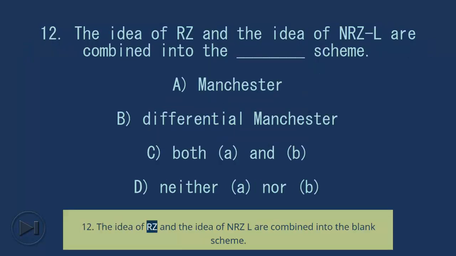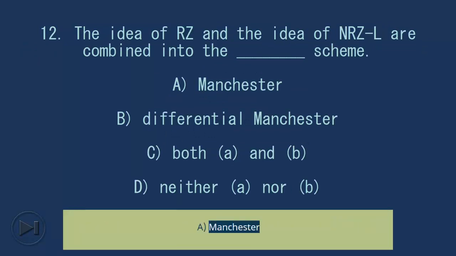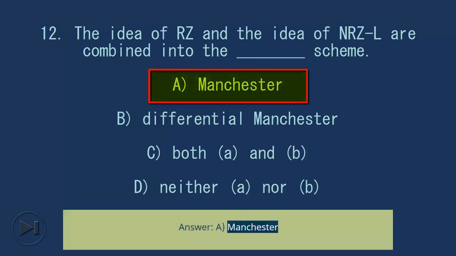12. The idea of RZ and the idea of NRZ-L are combined into the blank scheme. A. Manchester. B. Differential Manchester. C. Both A and B. D. Neither A nor B. Answer, A. Manchester.